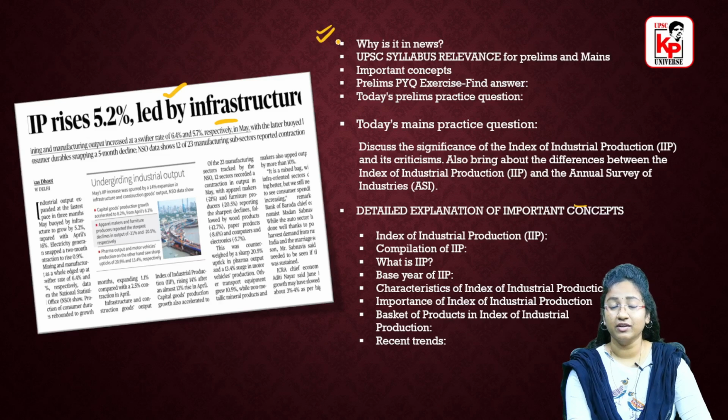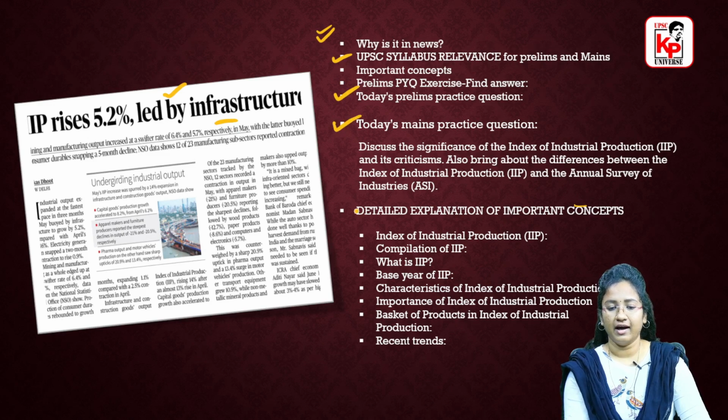First of all, we'll look at why this topic is in the news, and then we'll look at the syllabus relevance for UPSC, both for prelims and for mains. Then we'll look at a prelims question and also a mains practice question. Here we'll discuss the importance of this Index of Industrial Production, IIP, and its differentiation from ASI, that is, Annual Survey of Industries. We'll discuss the importance of this IIP and also some criticisms of it, and then we'll have a detailed